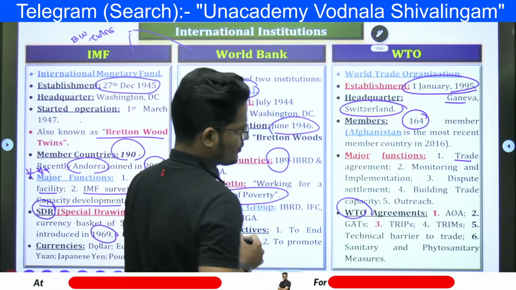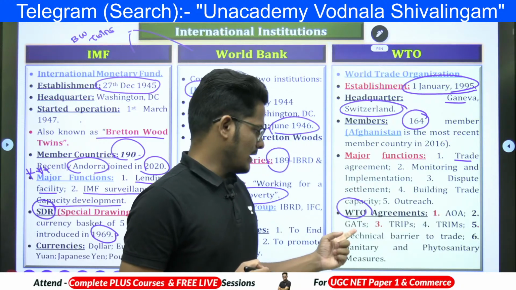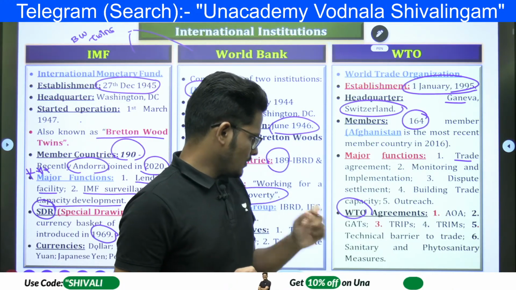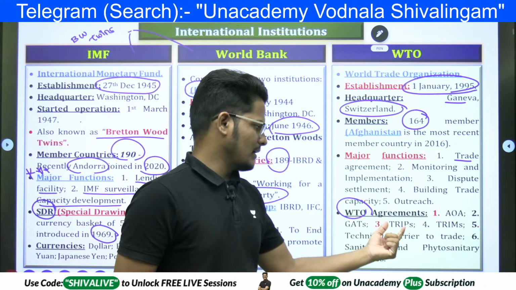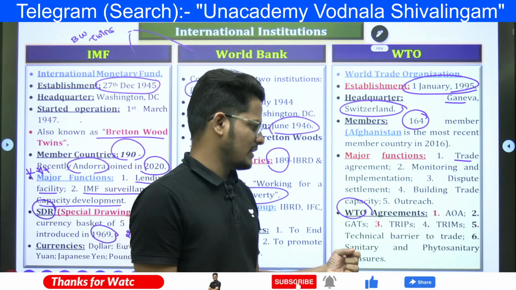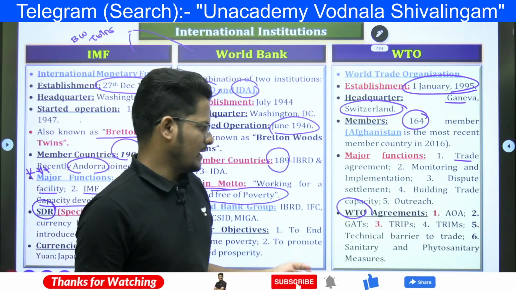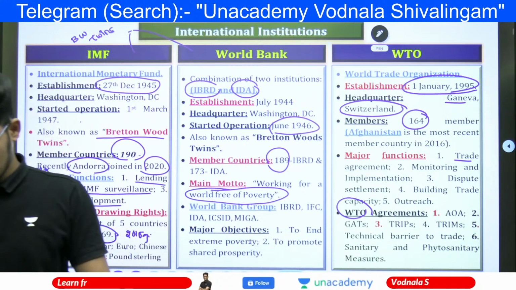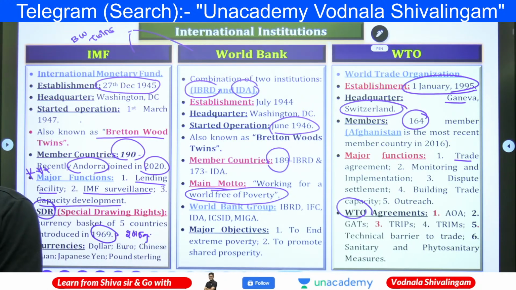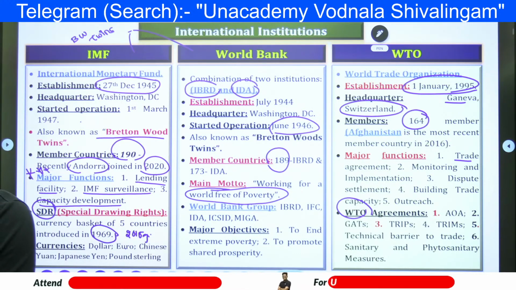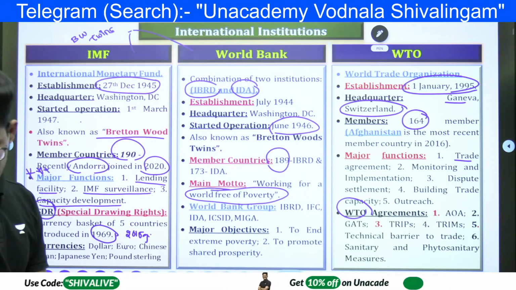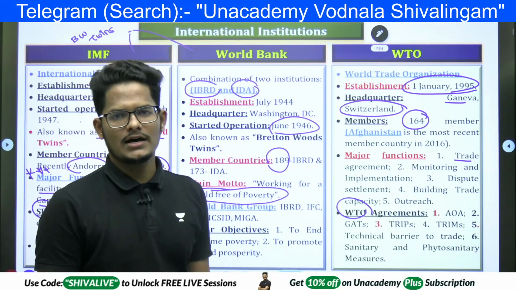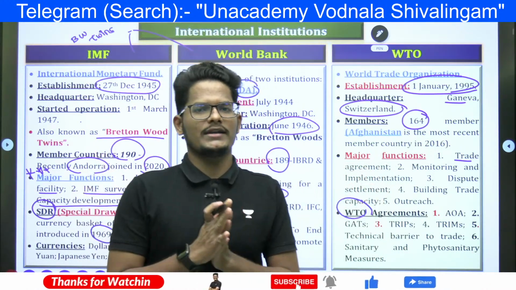And WTO agreements include the Agreement on Agriculture, General Agreement on Trade in Services, Trade Related Intellectual Property Rights, Trade Related Investment Measures, Technical Barriers to Trade, and Sanitary and Phytosanitary Measures. These are the agreements under the WTO. Six agreements are there and 5 major functions are there. Clear? That's about today's session. So this is a summary of the 3 important organizations. I discussed all the important aspects.